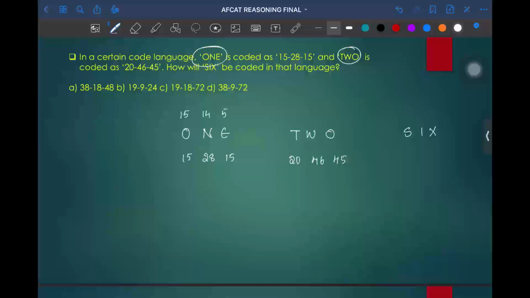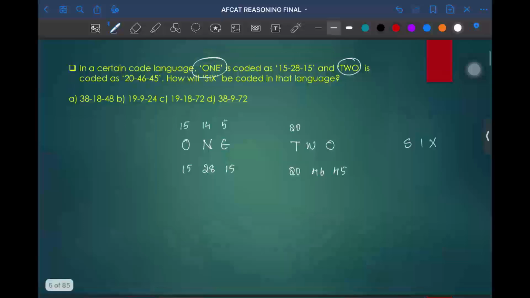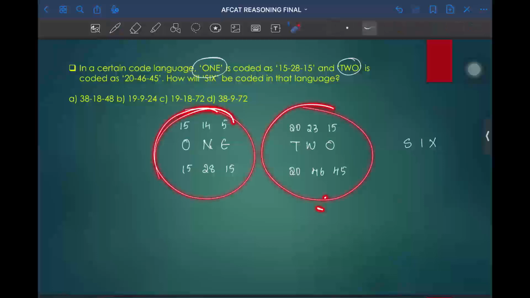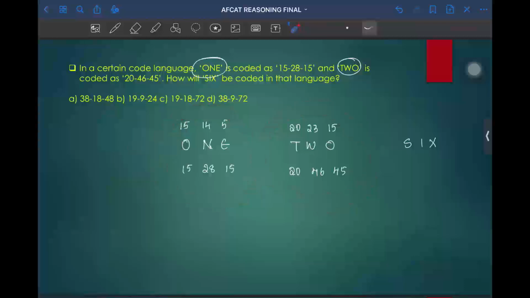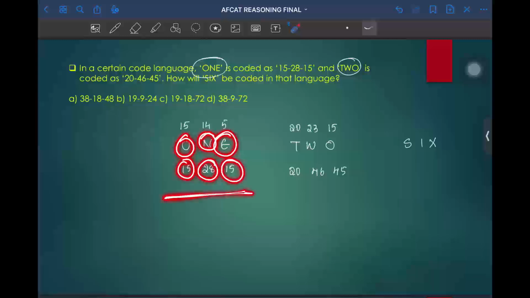Okay. In a similar way, for T, it is 20. And for W, it will be 23, and for O it is 15. By looking at this, can you build any relation between each coding and decoding question? Is there any possible relationship that you can build from this? For O it is 15, for N it is 28, for E it is 15. So can you try to build any relationship by looking at this after writing each position of the letters?